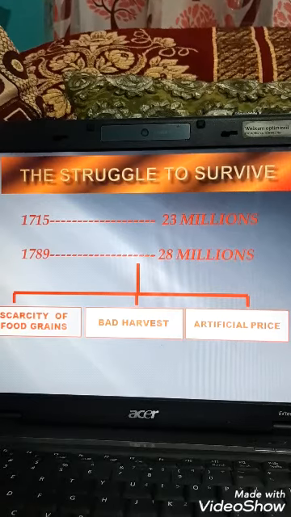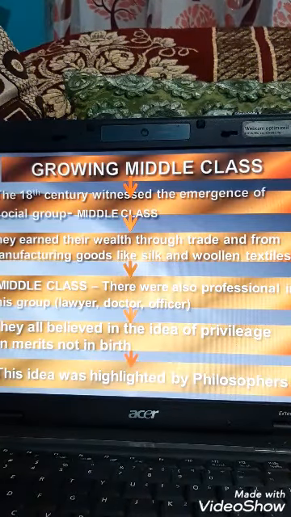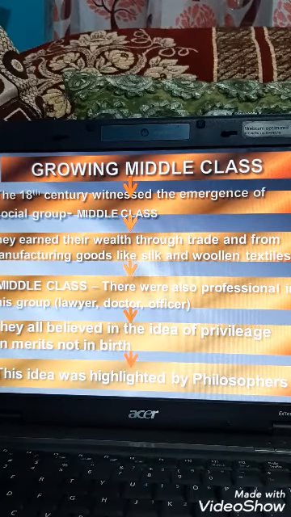So in the 18th century, we have seen the emergence of a new social group, the middle class, and this social group earned their wealth through expanding overseas trade and from manufacturing woolen and silk textiles that were exported or bought by rich society. Besides merchants and manufacturers, they also included lawyers, doctors and officers.